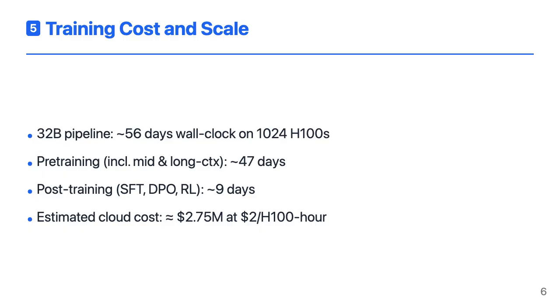Training the 32B Olmo 3 models is a substantial but clearly quantified effort. From the start of pre-training to the first Olmo 3 Think 32B checkpoint, about 56 days pass on a cluster of 1024 H100 GPUs. Roughly 47 of those days go into pre-training, mid-training, and long context extension. Another 9 days are spent on post-training, running multiple SFT, DPO, and RL sweeps and evaluating many checkpoints. At a notional rate of $2 per H100 hour, the total cost comes out to around $2.75 million. The authors emphasize that a non-trivial fraction of compute goes into evaluation and post-training.